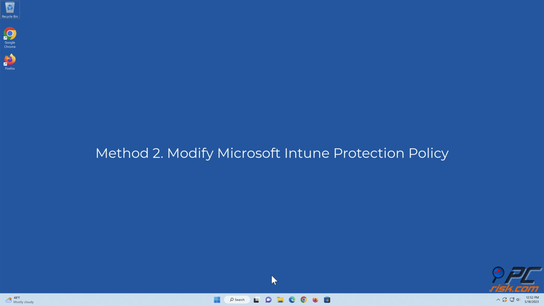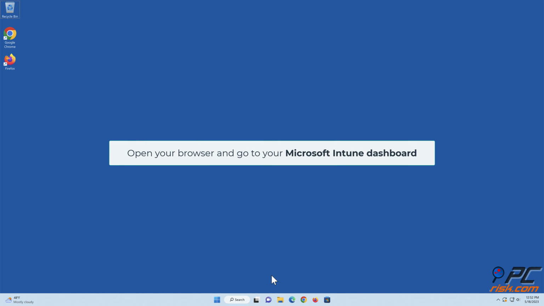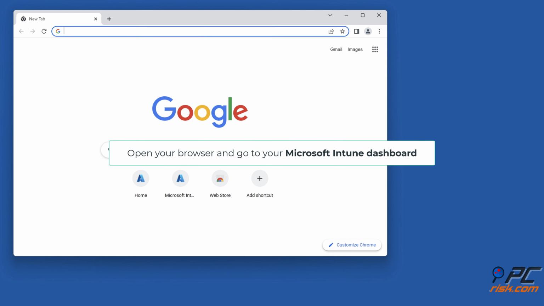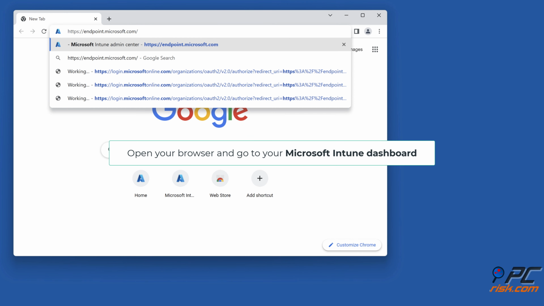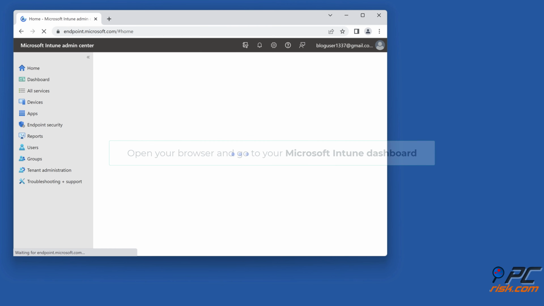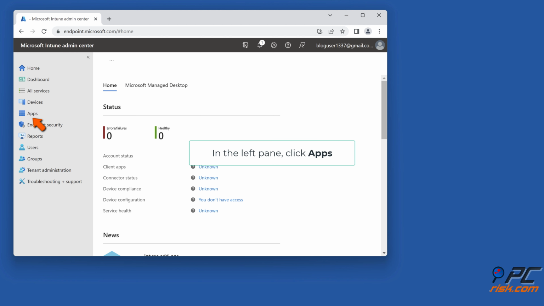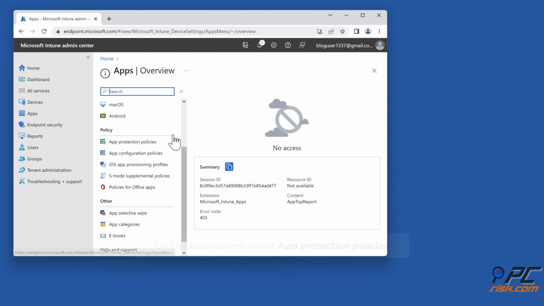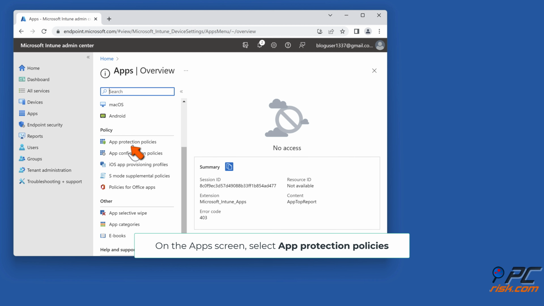Method 2. Modify Microsoft InTune protection policy. Open your browser and go to your Microsoft InTune dashboard. In the left pane, click Apps. On the app screen, select App Protection Policies.